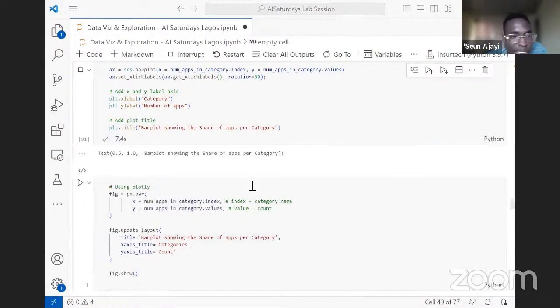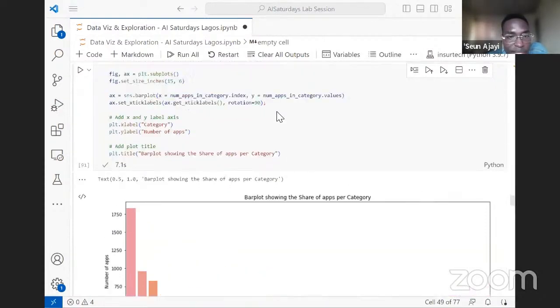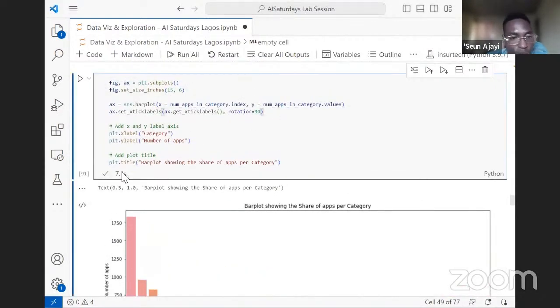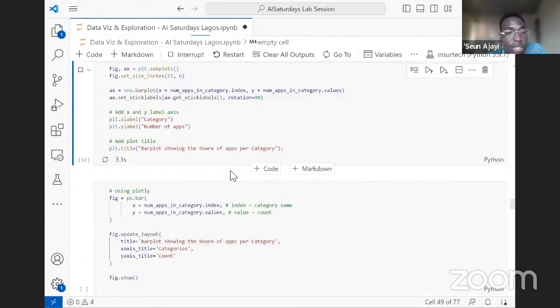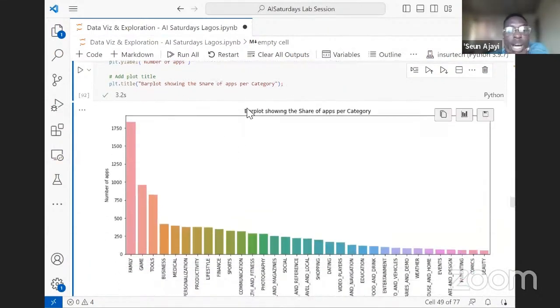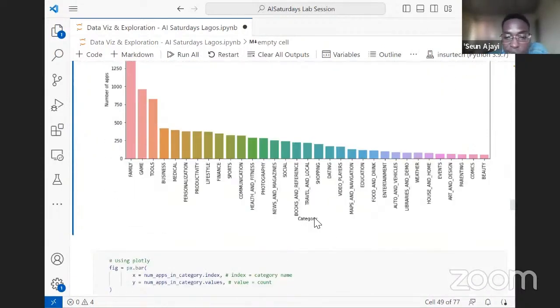So we can see now that, okay, if you want to get rid of this output here, what we can do is put a semicolon at the last line, and we'll just have the visuals as we expect them to be. So now we can see we have a plot title, which is a bar plot showing the share of apps per category. And we can see the number of apps here, and we can see the category here.